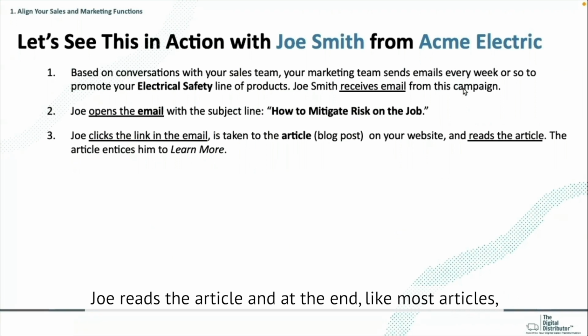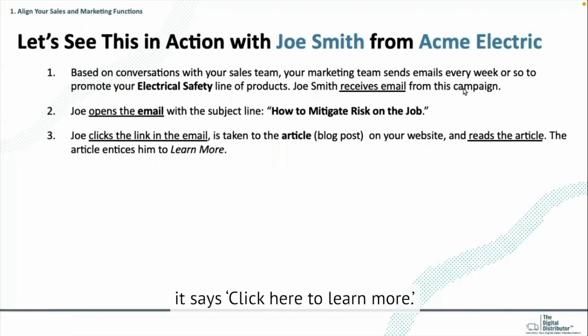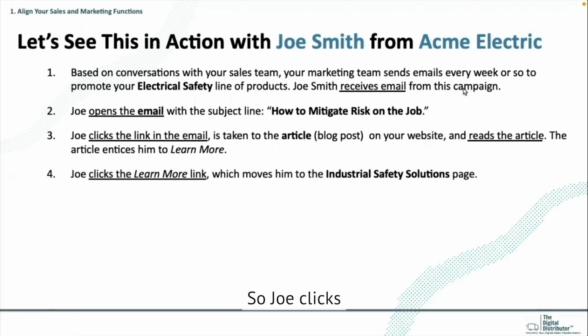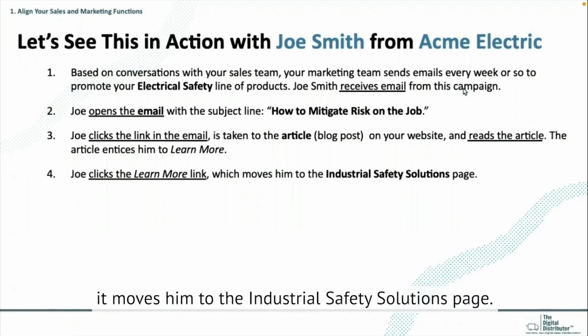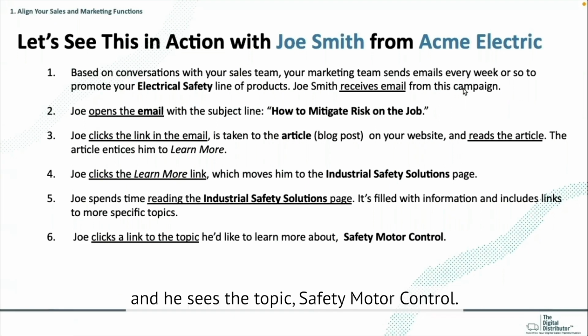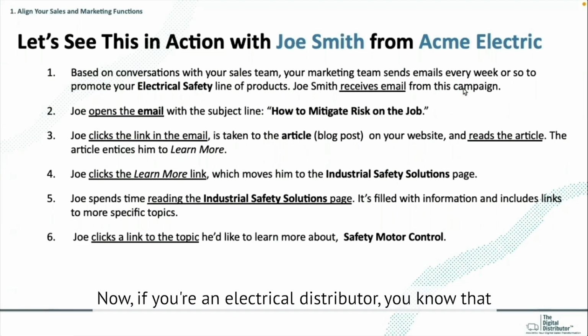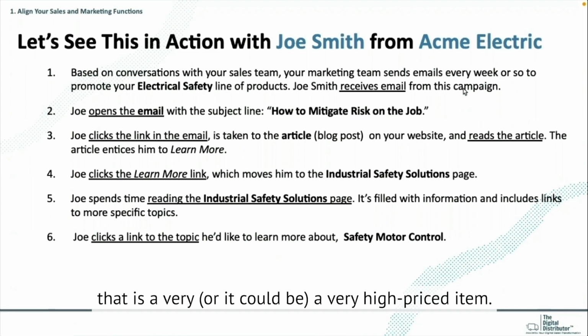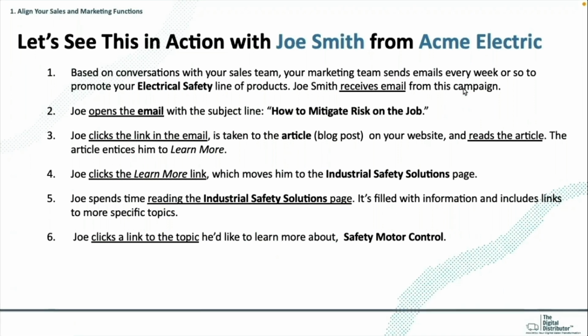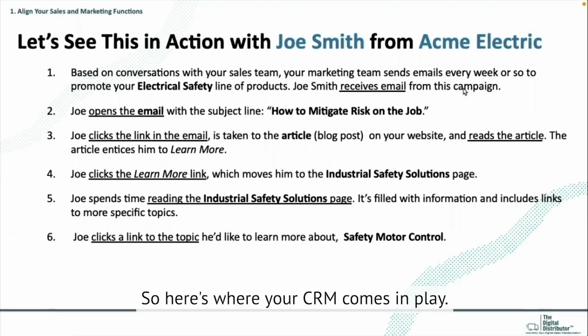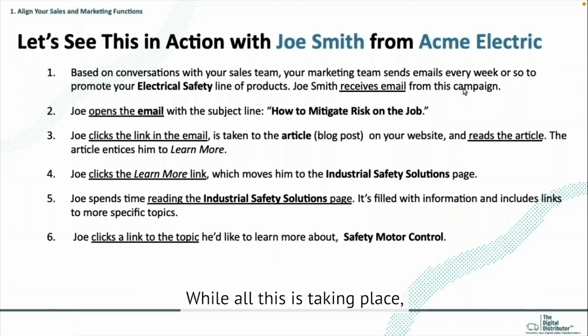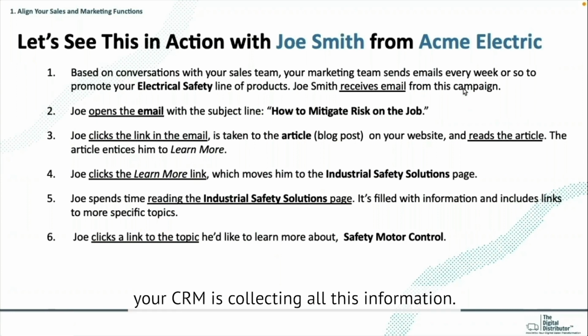Joe reads the article, and at the end, like most articles, it says, click here to learn more. So Joe clicks the learn more link, moves him to the Industrial Safety Solutions page. So Joe's looking and he sees the topic, safety motor control. Now, if you're an electrical distributor, you know that is a very, or it could be, a very high-priced item. So here's where your CRM comes in play. While all this is taking place, your CRM is collecting all this information.